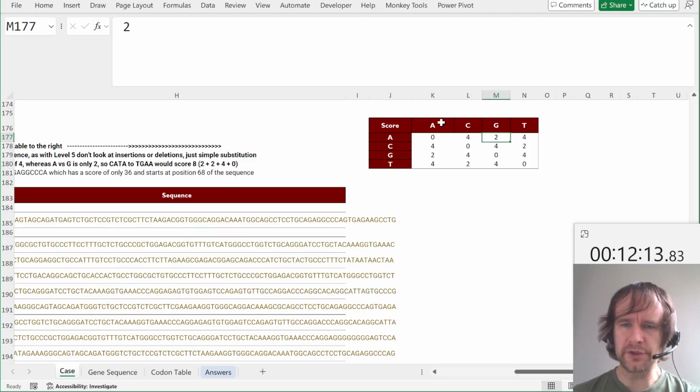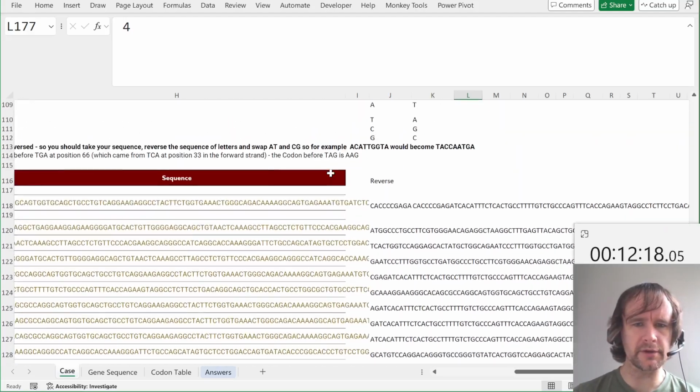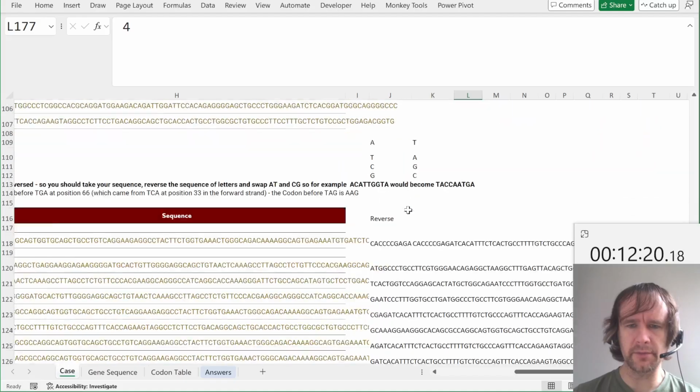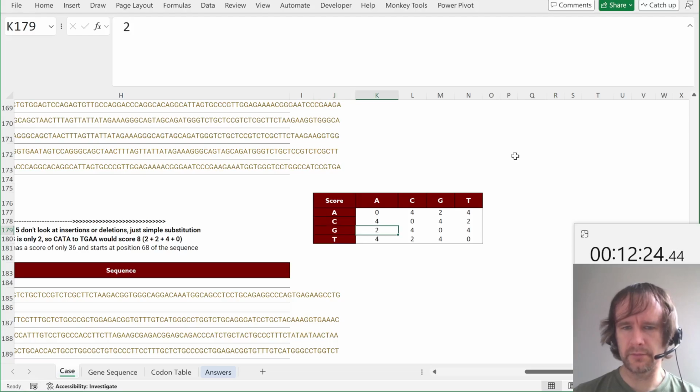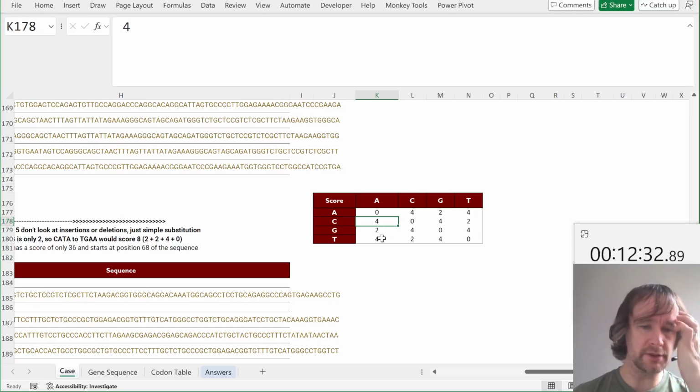I guess an A to a G is a short distance. Are those the ones that were paired, A and G? I don't actually know my DNA very well. No, A and T were paired. Well, never mind. So, yeah, A and G are a short distance. T and C are a short distance. I'm sure there's a biology reason for that. And everything else is a long distance of 4.